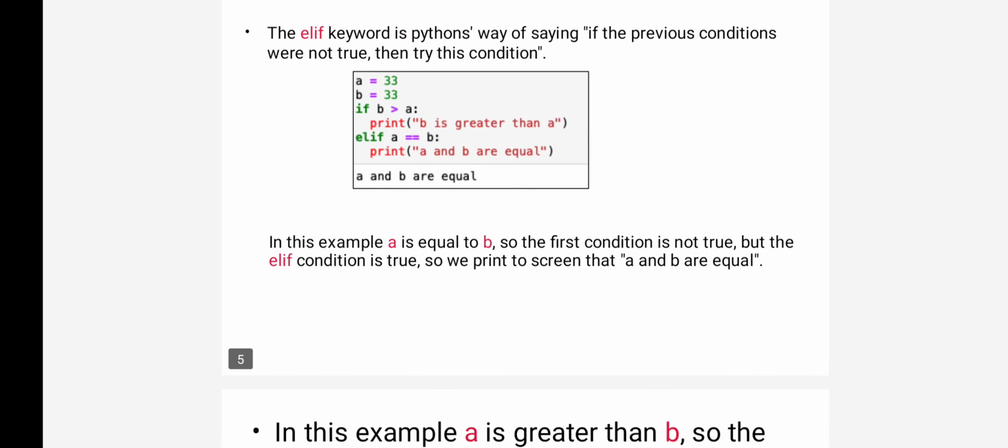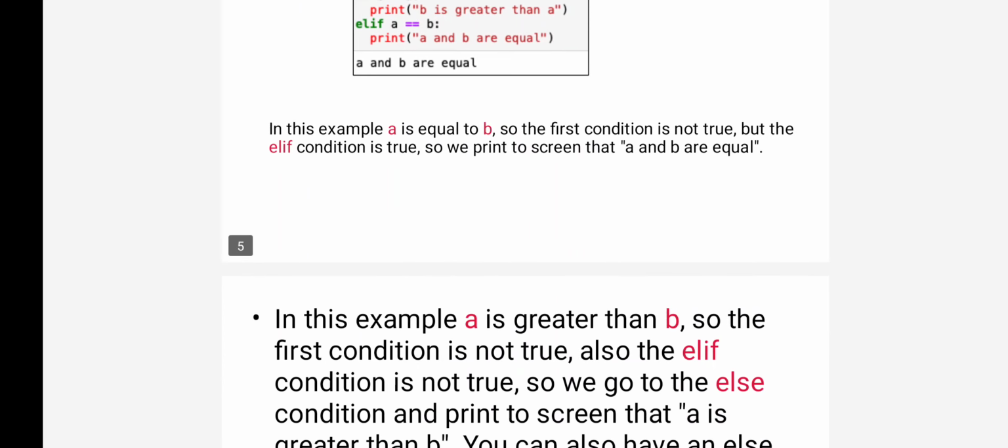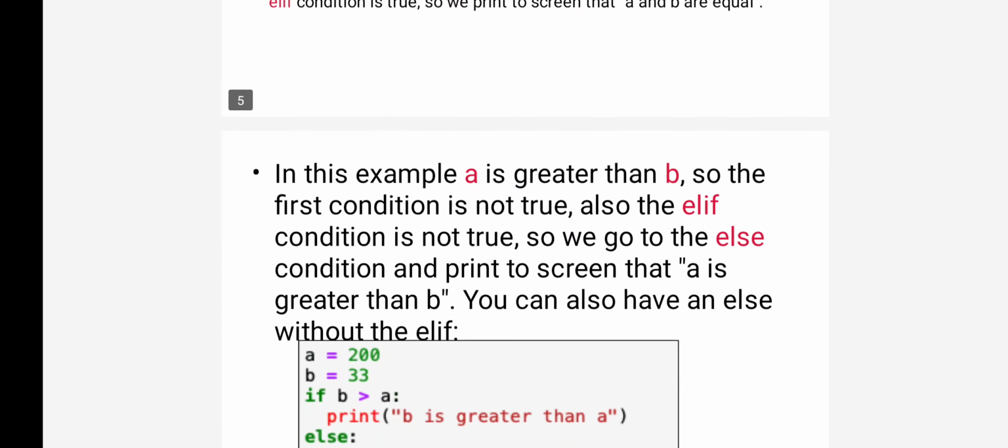So in this example, a is equal to b. a is 33, b is also 33. It will check the first condition, it is false, so it will come to the next part. a is equal to b, it is true, so the output is a and b are equal.